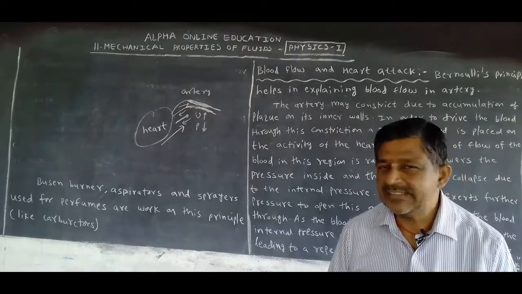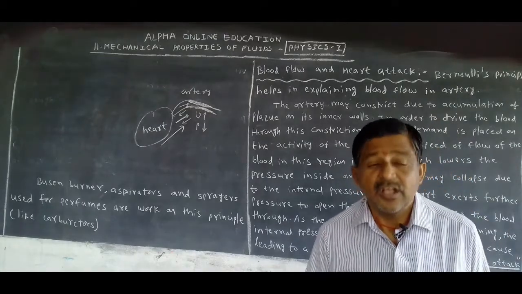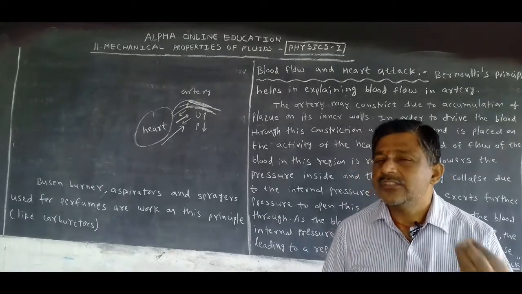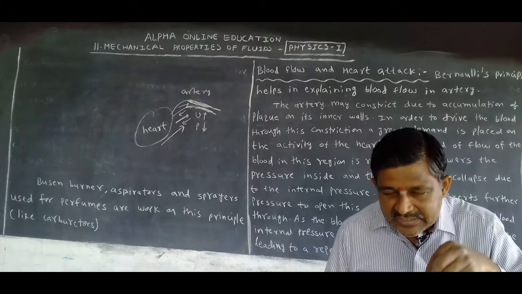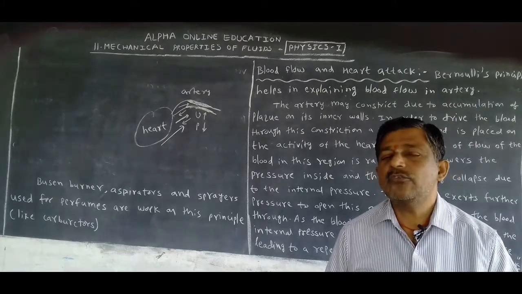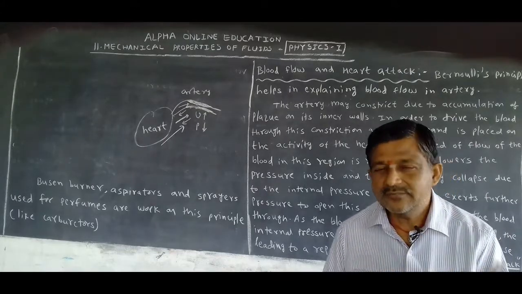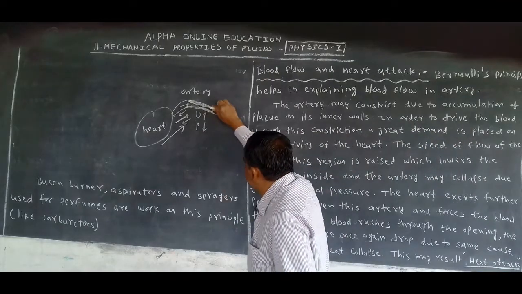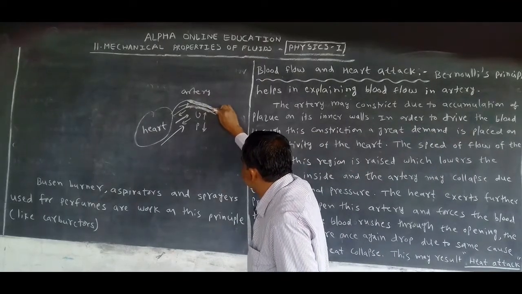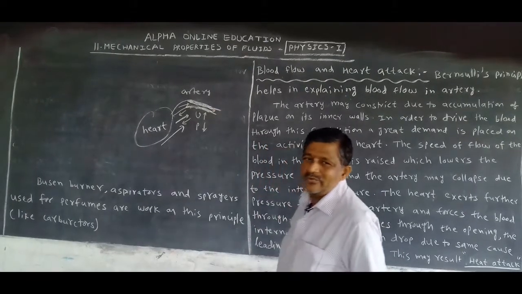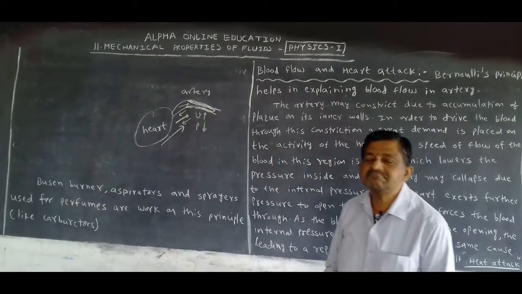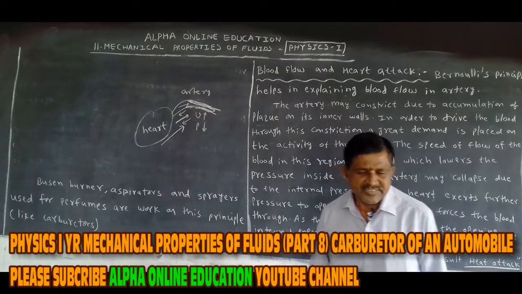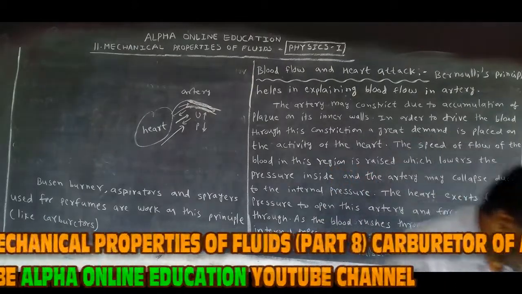If we eat junk foods and foods with more oil content, the oil is mixed with the blood and forms cholesterol. The cholesterol is deposited on the artery walls, so that they become narrow. So after some days it may lead to a heart attack. This is the principle involved in it.